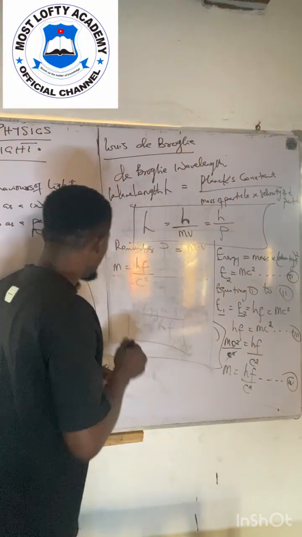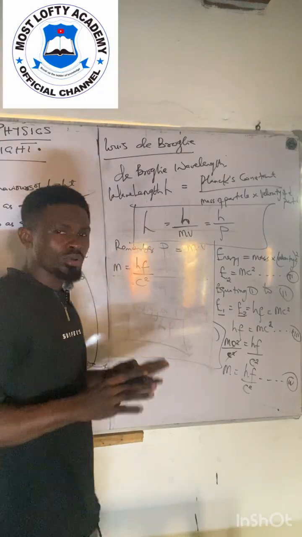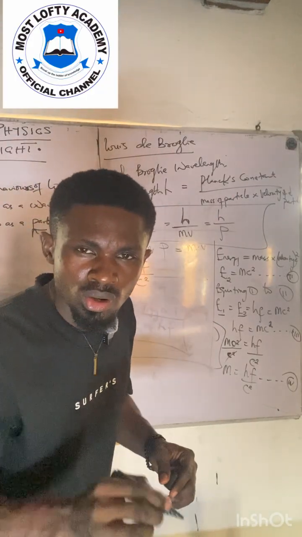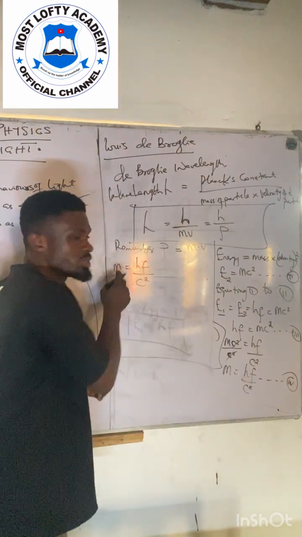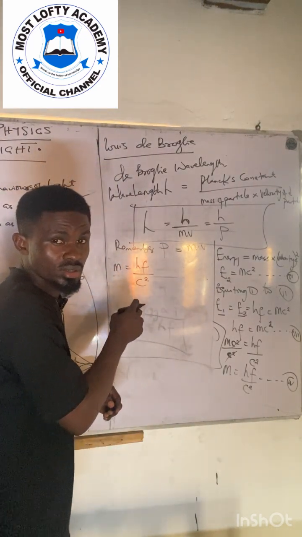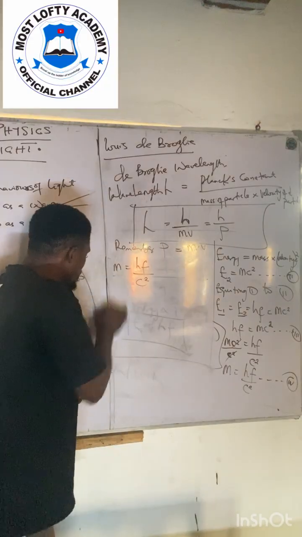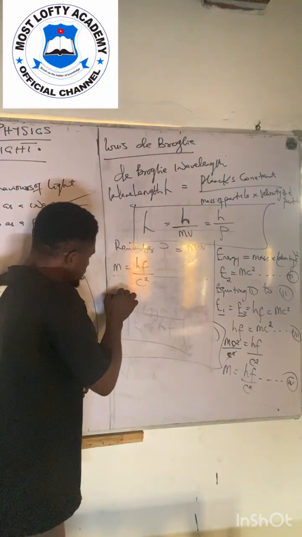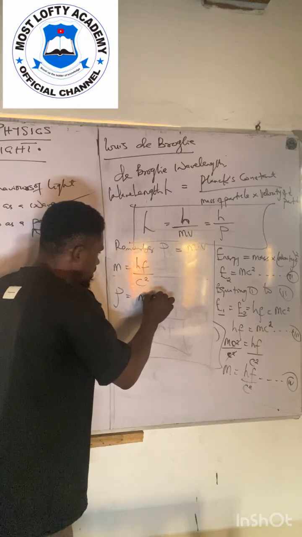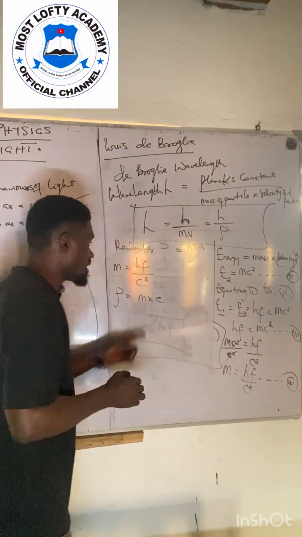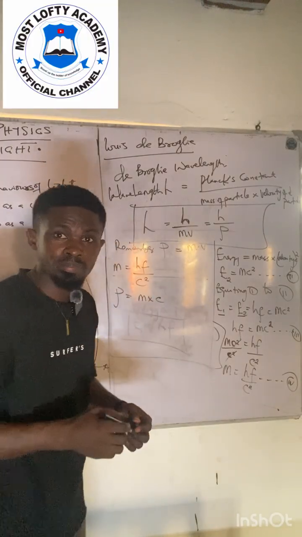This is m. Then I want to look particularly at the momentum of this particle that has this mass. In that photon the momentum is equal to m times v, which is m times c. Here I am using c as velocity.